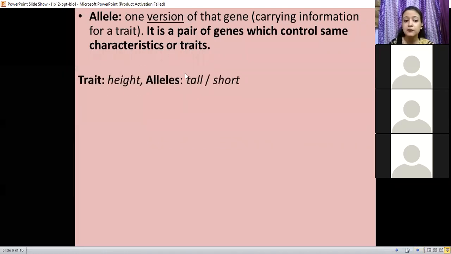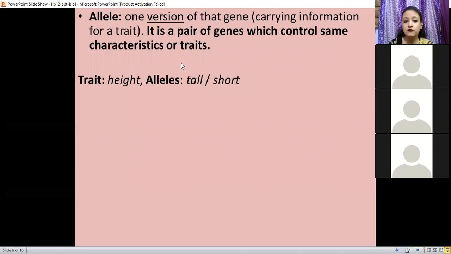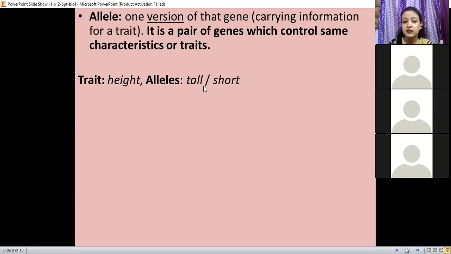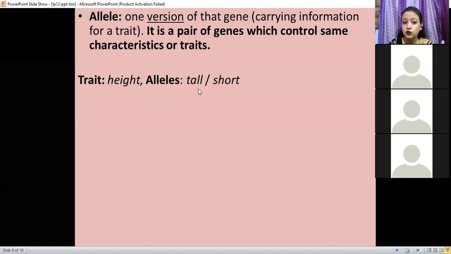There will be two versions of that gene. The gene carrying information for your trait of height will have two versions. One will carry the information for you being tall, and the second one will carry the information for you being short. Is it clear?